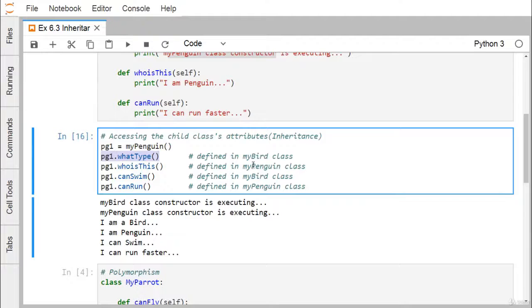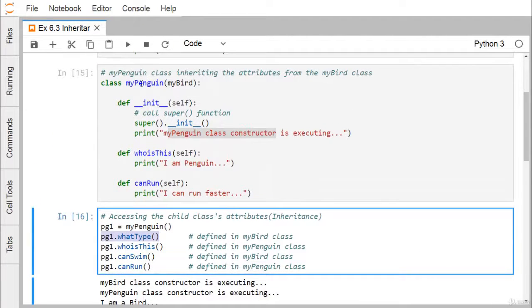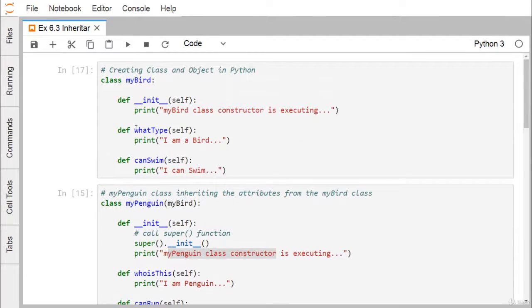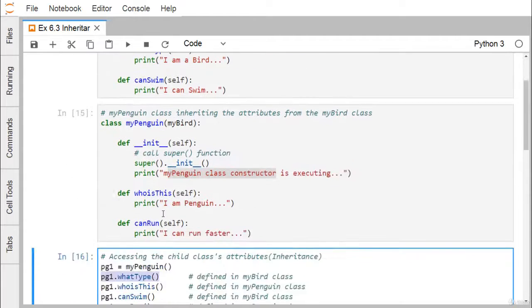It is defined in MyPenguin. You can easily find that whoIsThis is defined in MyPenguin. Then we have pg1.canSwim and pg1.canRun. pg1.canSwim was defined in the MyBird class, and pg1.canRun was defined in MyPenguin. That means whatType and canSwim we are inheriting, we're getting from the base class, MyBird, because they were defined there.